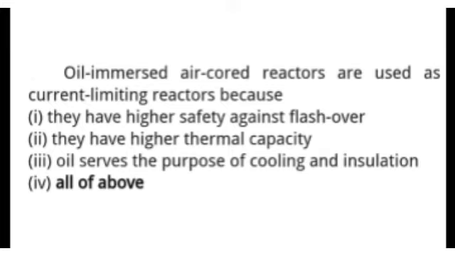So oil immersed air cooled reactors are used as current limiting reactors because they have higher safety against flashover and higher thermal capacity, and oil serves the purpose of cooling and insulation. So that's why the correct option is all of the above. Okay.